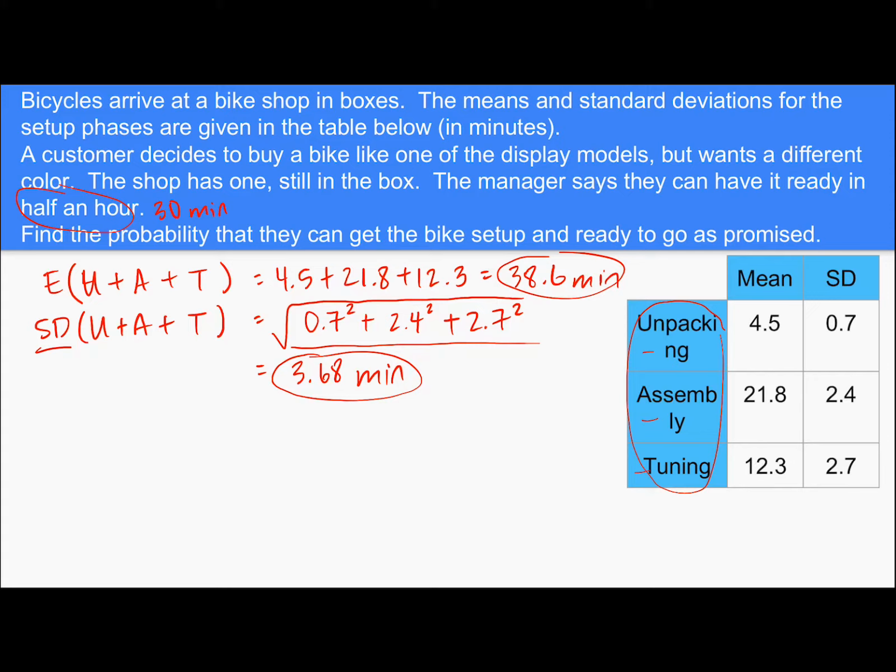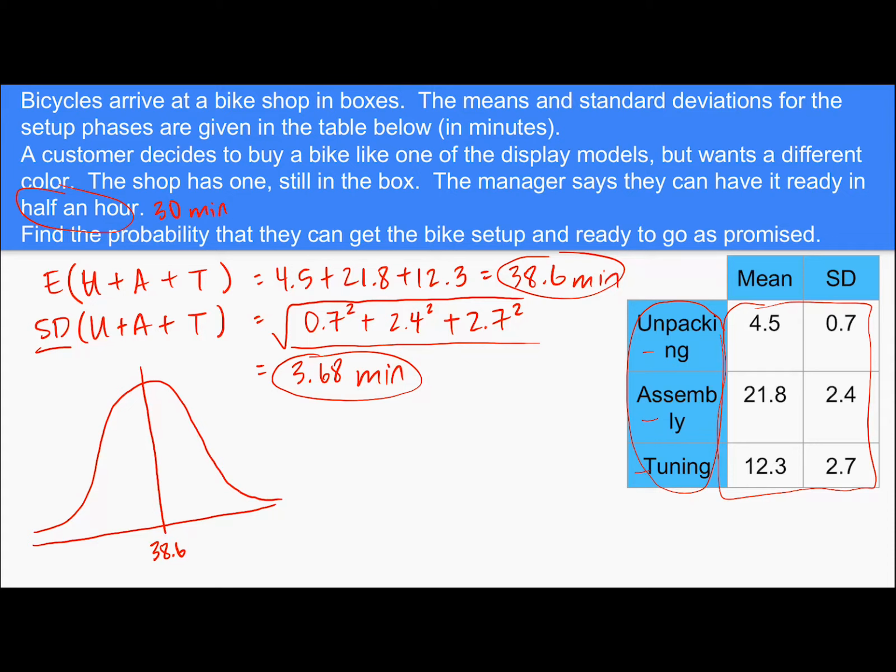But now we're going to actually find that probability. So because they told us that each phase is normally distributed, that would also mean that the combined time, when we add them all together, should also be normally distributed. So what I'm going to do now is I'm going to draw a normal model. So this is taking us back to quite a while ago. Our mean we learned was 38.6 of our combined time, and then we have that standard deviation of 3.68. And so one of the things we could do is actually add and subtract 3.68 3 times to figure out what these kind of standard deviation numbers are. I'm not going to do that right now, but we could.